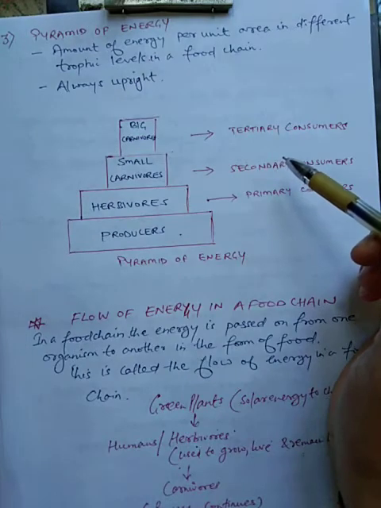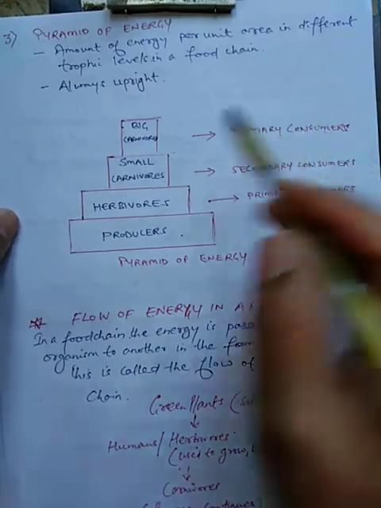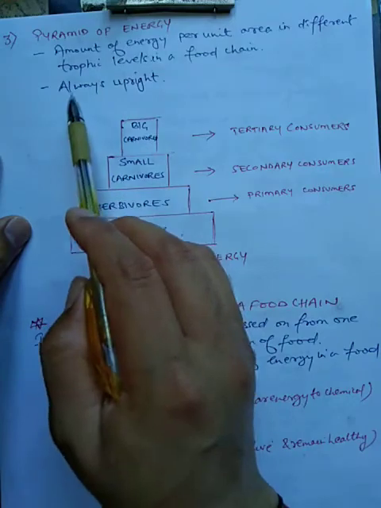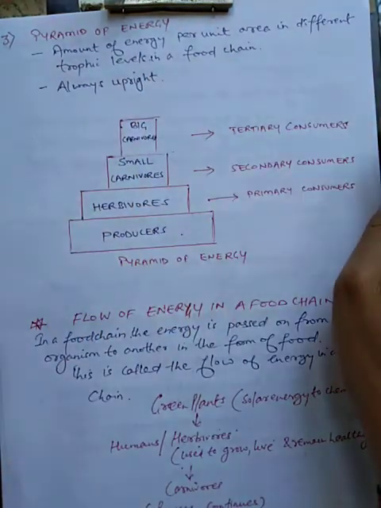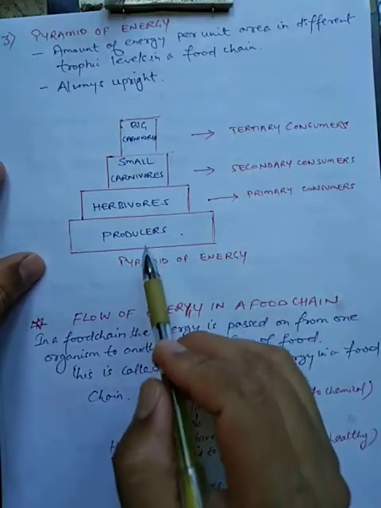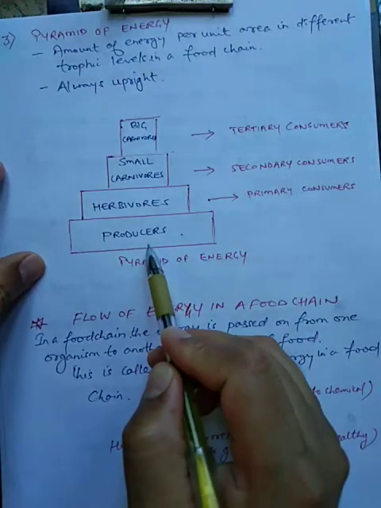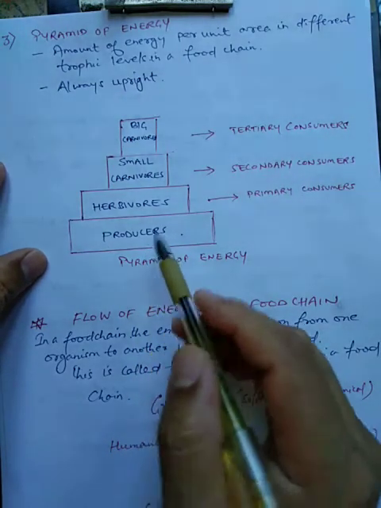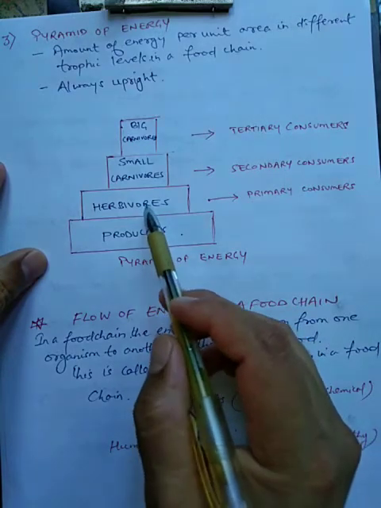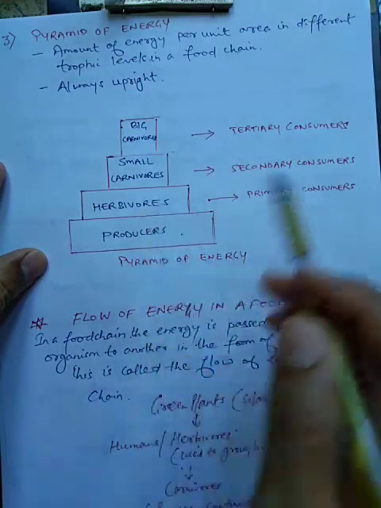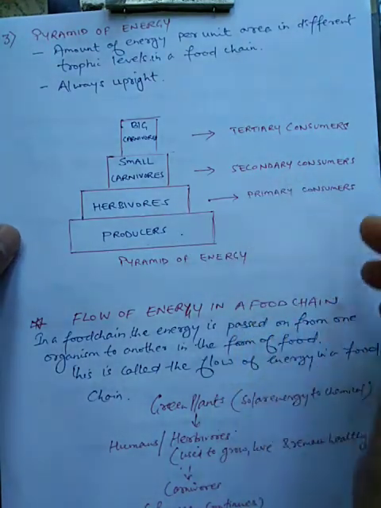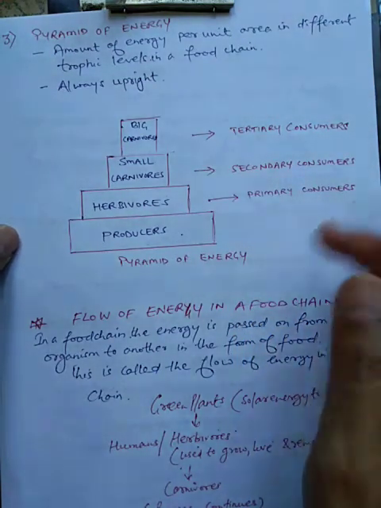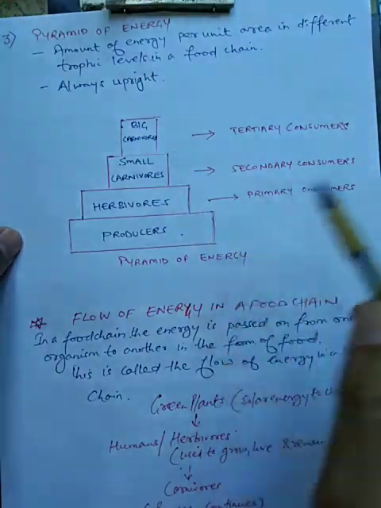And students, one important thing is that the pyramid of energy is always upright. Why is it always upright? Because at the producer level the amount of energy is maximum, and as the energy is transferred it decreases. So it is a graphical representation of amount of energy which is present at different trophic levels.